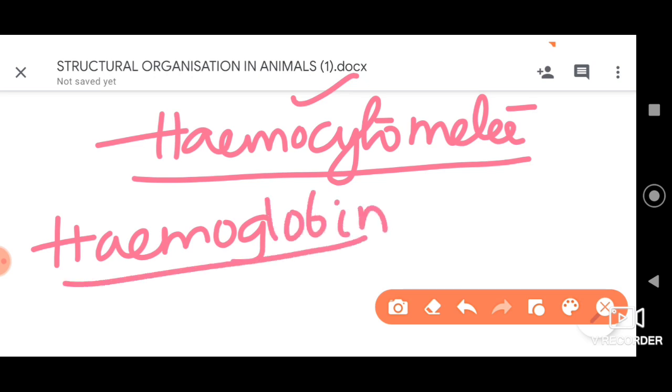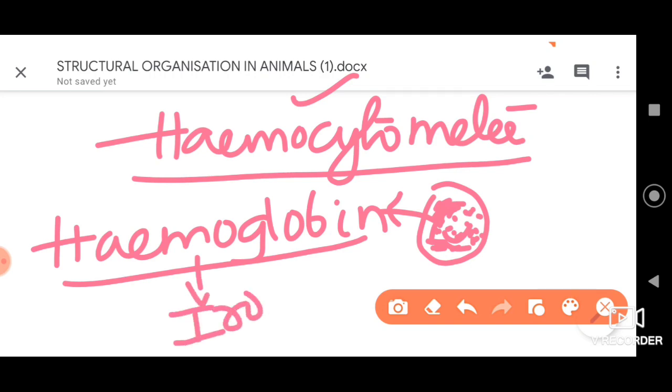Furthermore, other than this, we have a red pigment called hemoglobin inside the RBC cells. As I said, the RBCs in case of mammals generally do not possess a nucleus, wherein all the cytoplasm is filled with lakhs of hemoglobin. Hemoglobin is an iron containing red pigment. Because of this hemoglobin only, blood is red in color. So these are a few important aspects we need to consider, dear students.